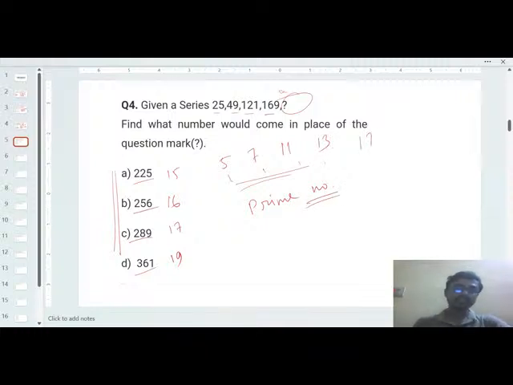After 13, the prime number will be 17. So here the option will be 289, option C. Understood? In this way you can do it. So don't think about only the square. You have to think about the relationship between the digits, because all of these digits are basically prime numbers, and the number given in the question is the square of this prime number, respectively. Fine. So in this way you can do.